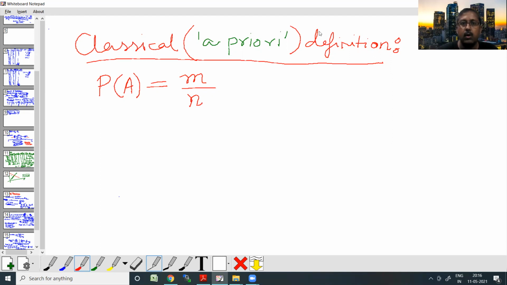This probability is also called the a priori probability of this definition. Why is that so? Because the likelihood of a particular event is not influenced by the occurrence of a prior event. Just to give a layman's understanding, say I am looking at the event E1, which is tossing a coin and getting a head. The random experiment is tossing a coin, and the event E1 is having a head as an outcome.